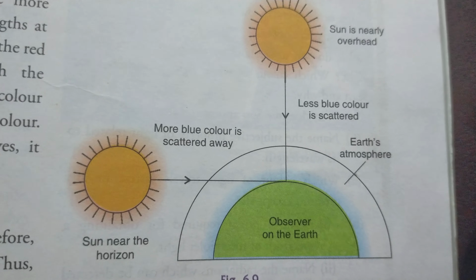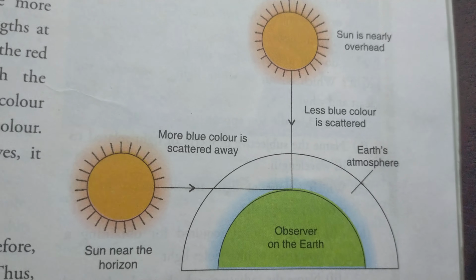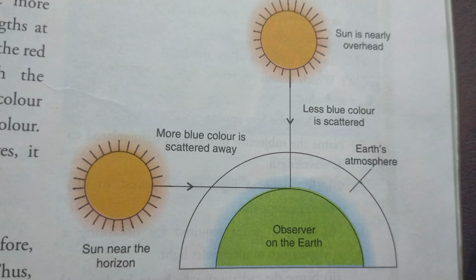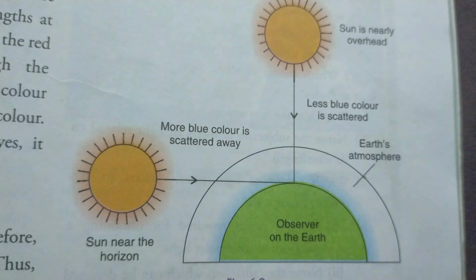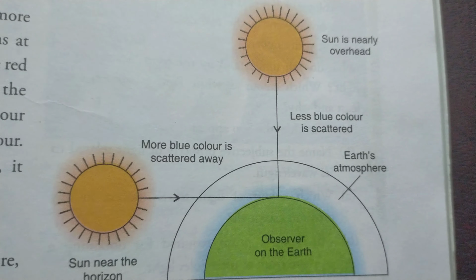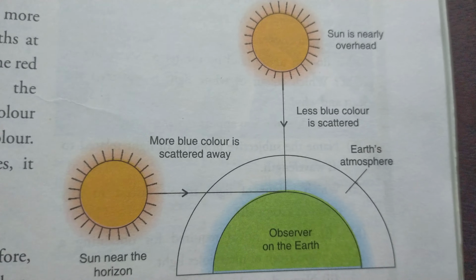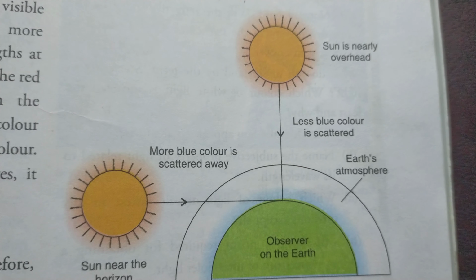Similarly, the blue or violet color will be scattered most because the wavelength is small. So they scatter away from the horizon, making the atmosphere reddish orange. This is the reason why the color of the sky is reddish orange during sunrise or sunset.